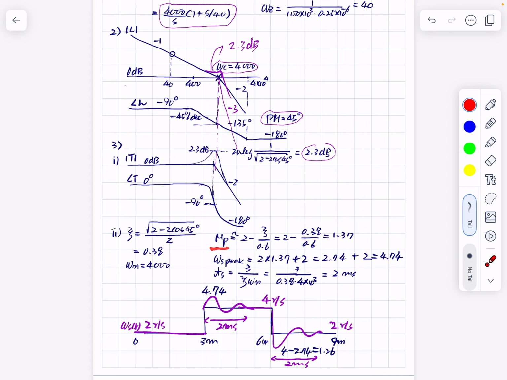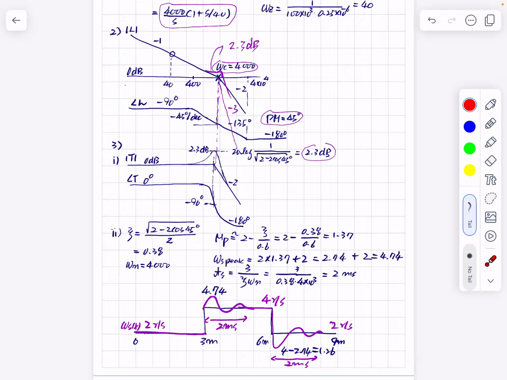This is the maximum peak factor, 1.37, and then the peak value. This is not frequency. This is omega s, the rotational speed. The maximum value is this peaking, and this is the initial value. So by summing these two numbers, this is the maximum peak value of this omega s.